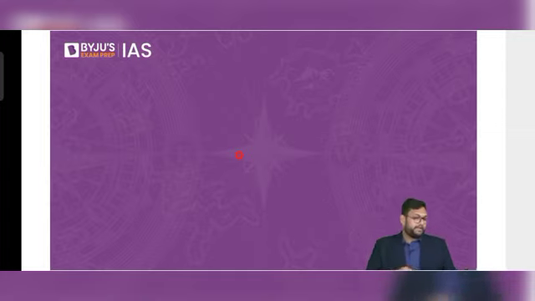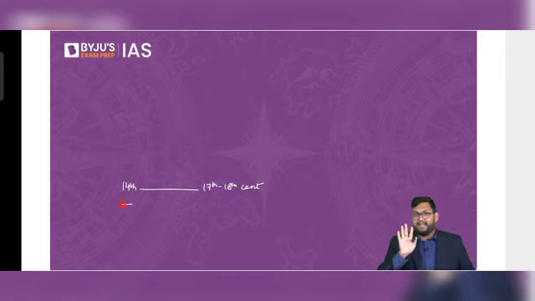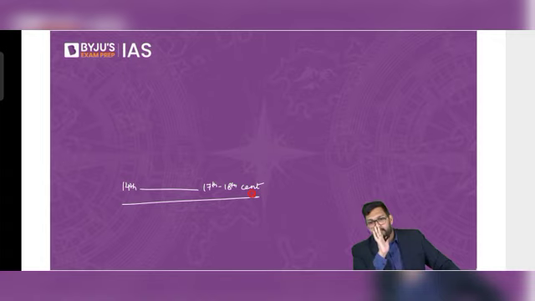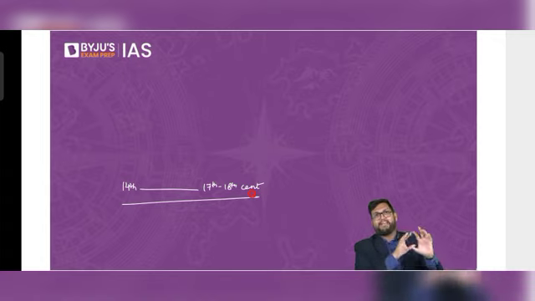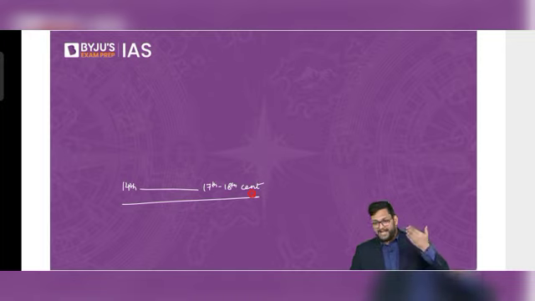So what I am going to do right now is traverse with you the 14th to 17th, 18th century, and whatever I'm discussing with you is out of syllabus. It is just for context.